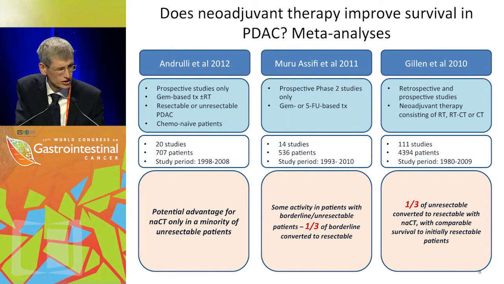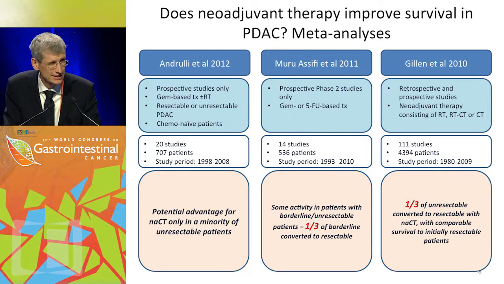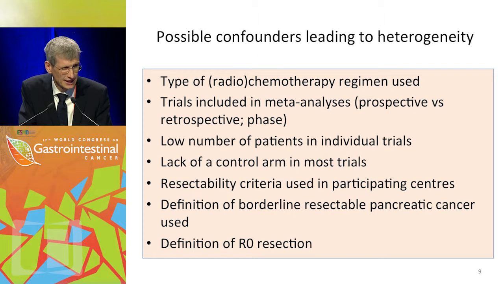This shows a potential advantage for neoadjuvant chemotherapy only in a minority, whereas the Assifi and the Gillen analyses come to the conclusion that roundabout 1/3 of the patients do benefit from neoadjuvant treatment. So in 1/3 of the patients we do achieve downsizing, maybe even downstaging, and R0 resectability. There are confounders in these trials that actually make the interpretation more difficult: the type of chemotherapy used, the kind of radiochemotherapy used.